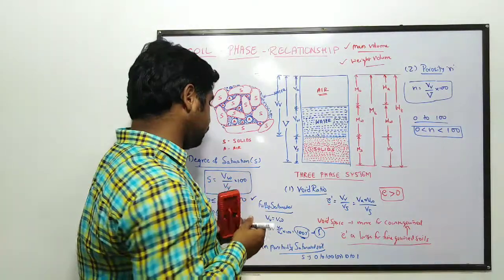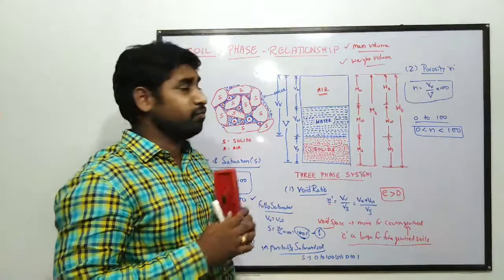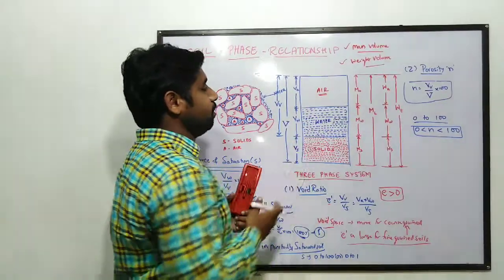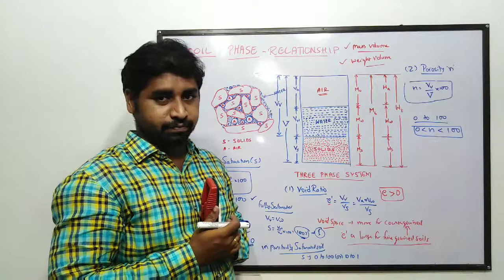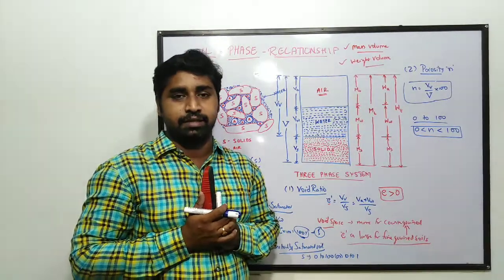So this is about void ratio, porosity and degree of saturation, which can be easily identified from the phase diagram itself. Hope you understand well in this video about phase diagram of soils. Thank you.